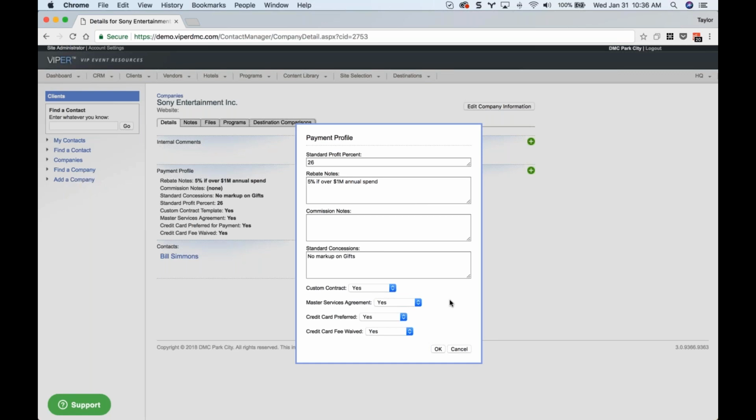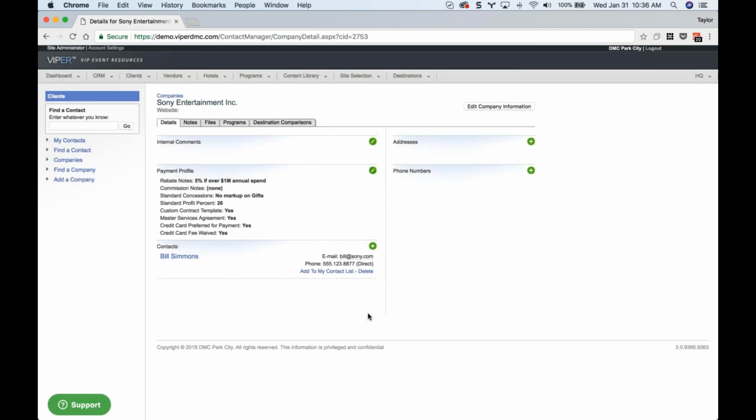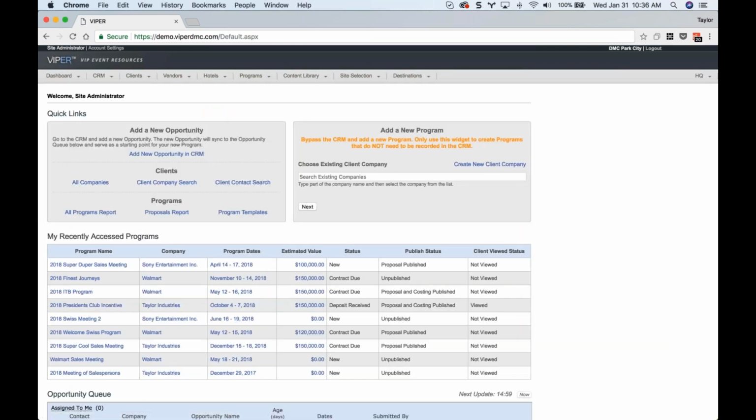So that's going to be an important piece of information when you're building your costing. You'll want to potentially account for that 2, 3, 4% credit card fee that might apply to payments made by the client. All right, so those are the payment profile fields that you can populate. Again, that's through the Clients tab. Open up the client company profile, and then you'll see the payment details right here. Now, this information will show when you go and build a program for this client. And so let's take a peek at how that is incorporated into the program building process.